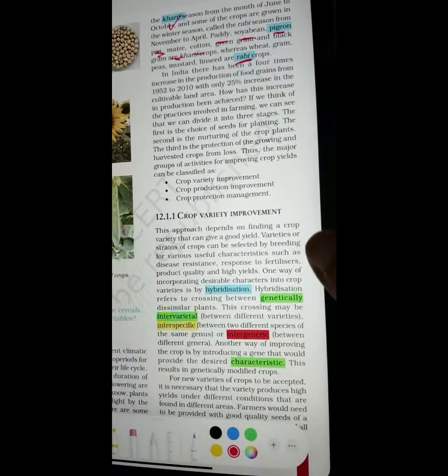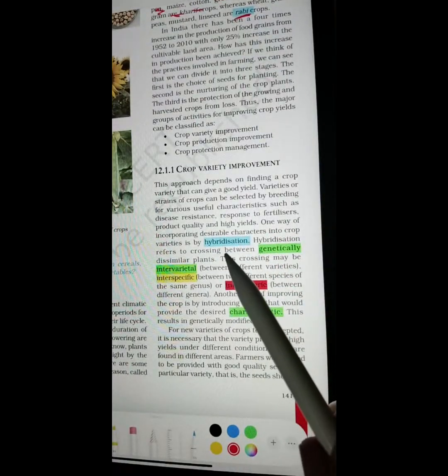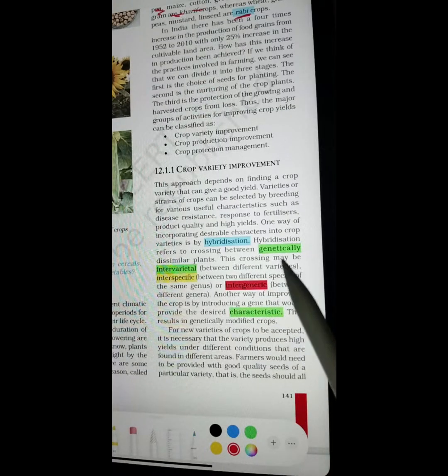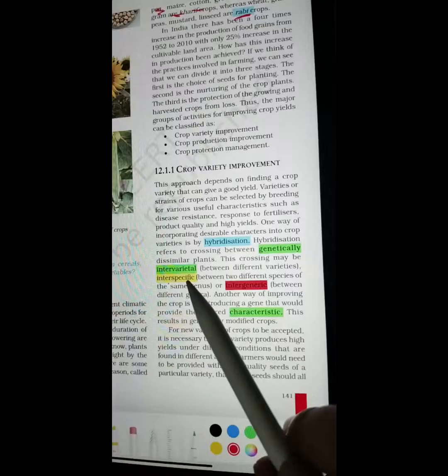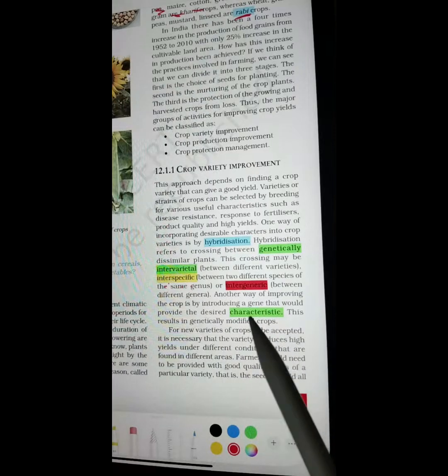Now this paragraph has lot more terms for you. Hybridization. Genetically, intervarietal, interspecific, intergeneric, characteristic. Let's say one more time.